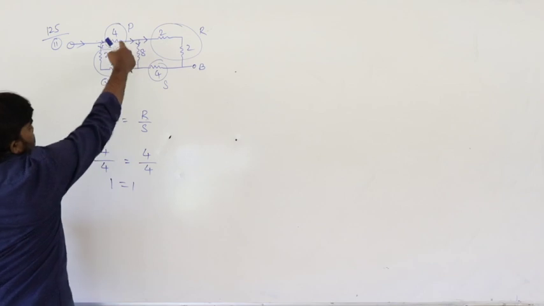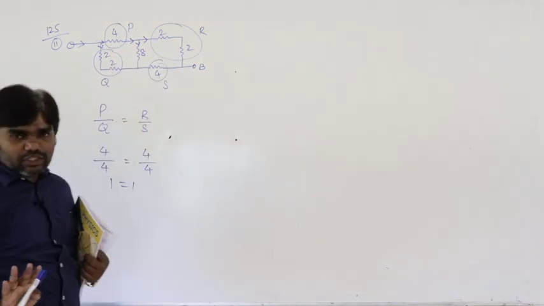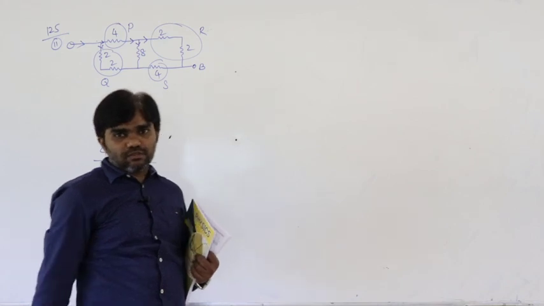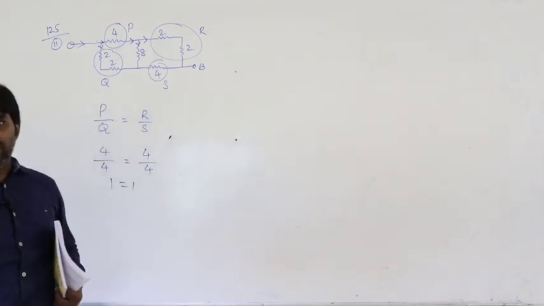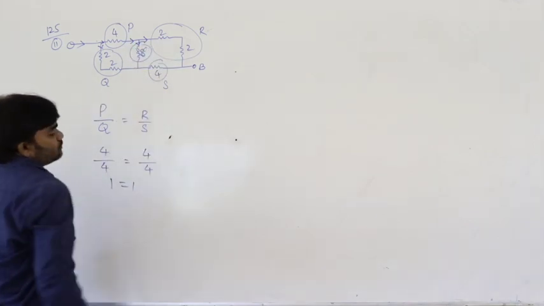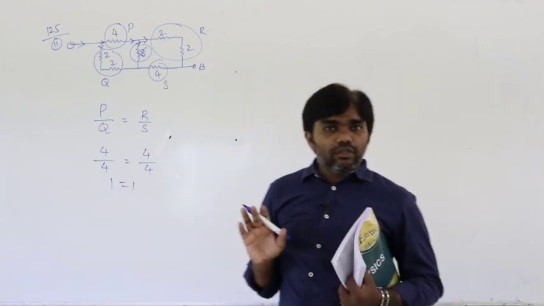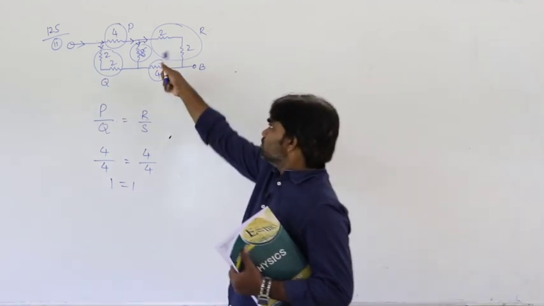So therefore, this is PQ, this is RS. So here the condition is the bridge is balanced. This is the balancing condition of the Wheatstone's bridge. Then this 8 ohms is neglected. No current passes through the 8 ohms resistance.